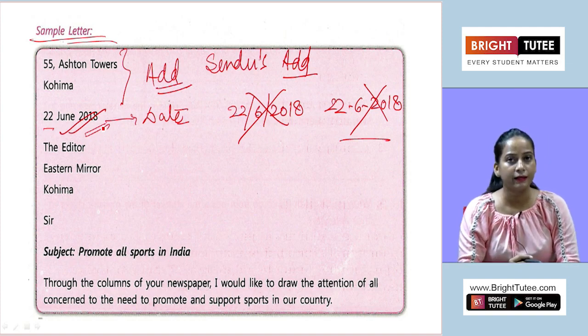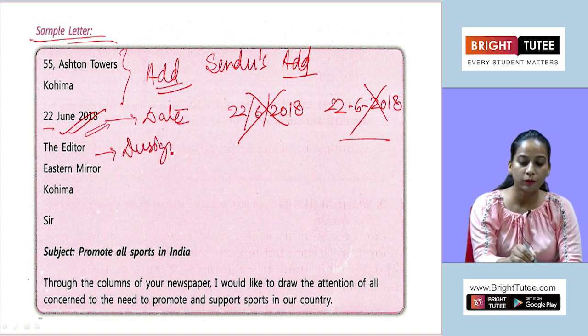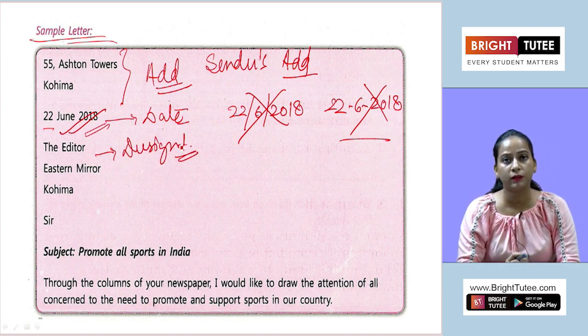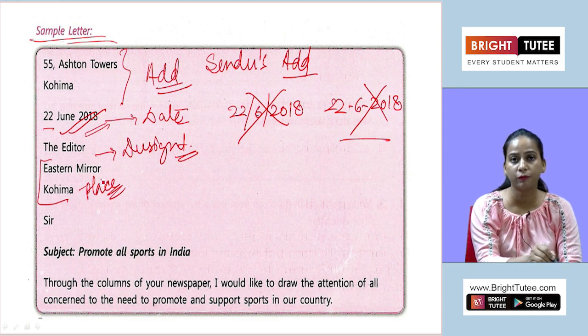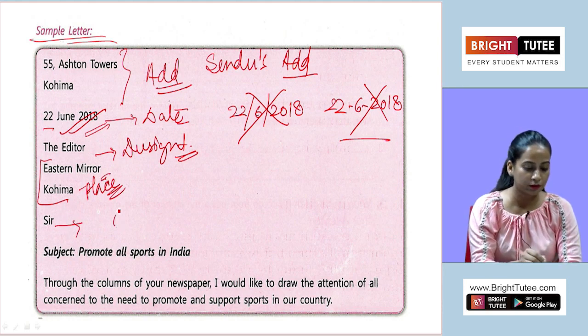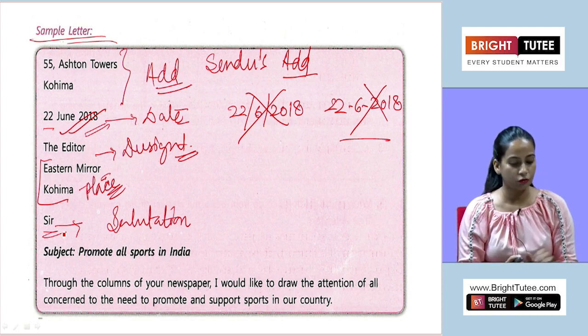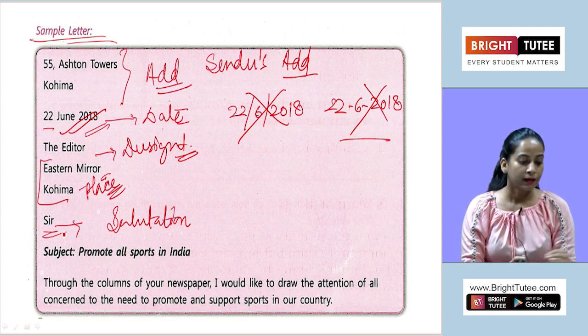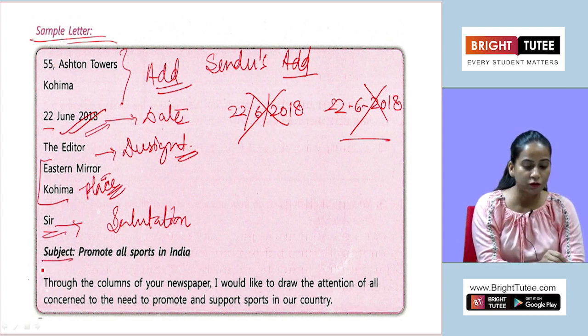After leaving one line, what do you have to mention? You have to mention the designation of the person you are addressing, so that is going to be the editor. After that, you will mention the newspaper name and the place, the editor of which particular newspaper. Then after leaving one line, there is the salutation: Dear Sir or Madam, whatever you would like to mention according to your letter. And then just below that, after leaving one line, the subject is going to be there,